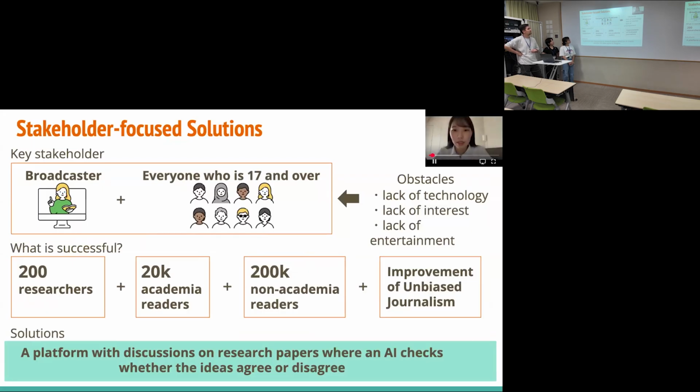Okay, the next slide is about stakeholder-focused solutions. We think broadcasters and everyone who is sending an alert are key stakeholders. So what is success? We think 200 researchers, 20,000 academic readers, 200,000 non-academic readers, and improvement of unbiased journalism. We think after we reach all these targets, our project is successful. And the solution is a platform with discussion of research papers where AI checks whether the ideas agree or disagree.